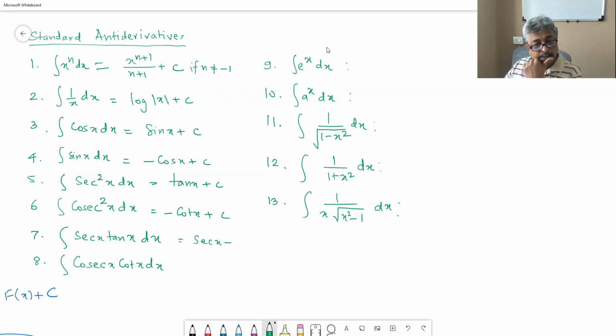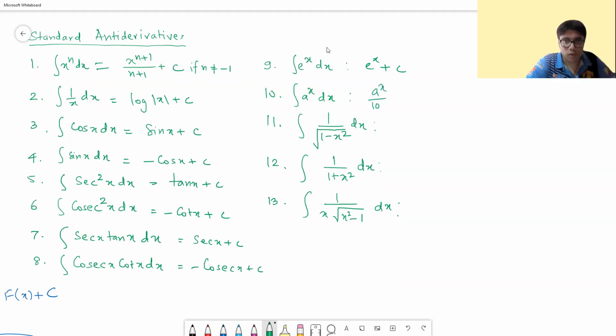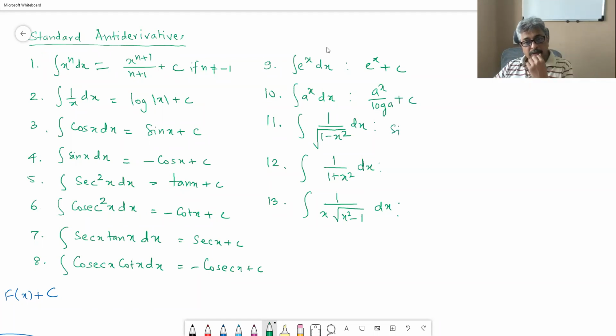Sec x tan x gives sec x plus c, and cosec x cot x gives minus cosec x. E raised to x is e raised to x. A raised to x is a raised to x upon log a. This is sine inverse x plus c, or minus cos inverse x also works, plus c.